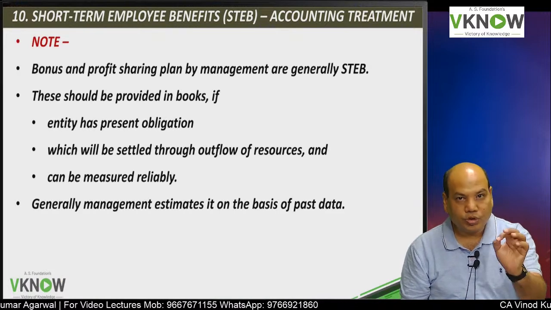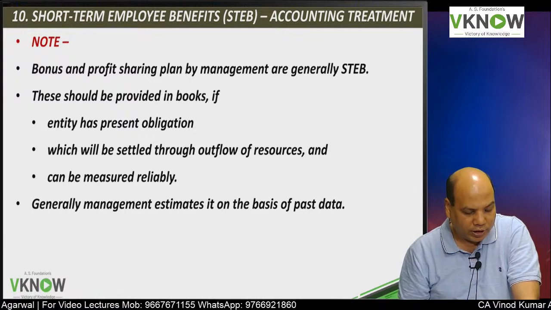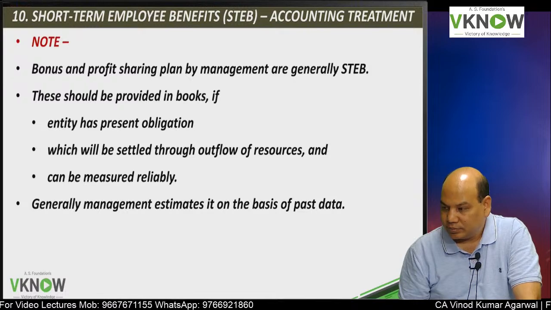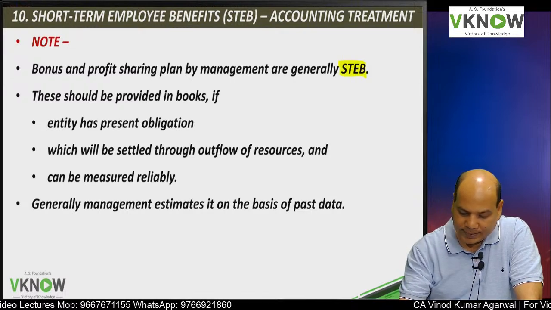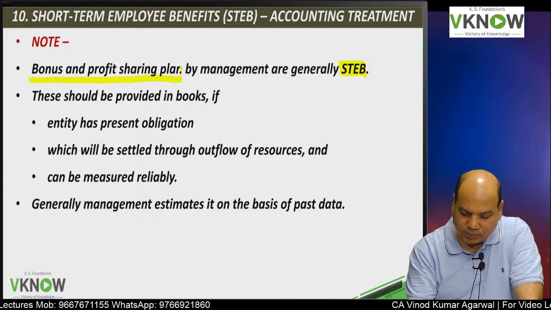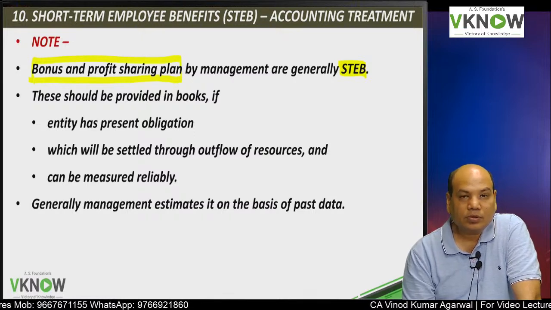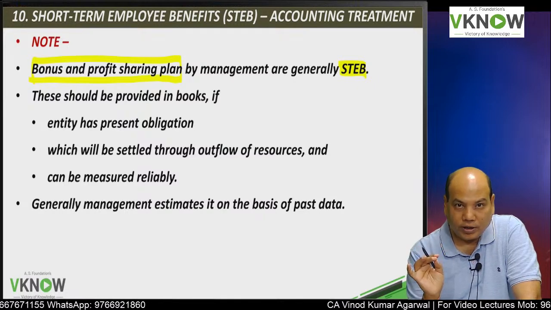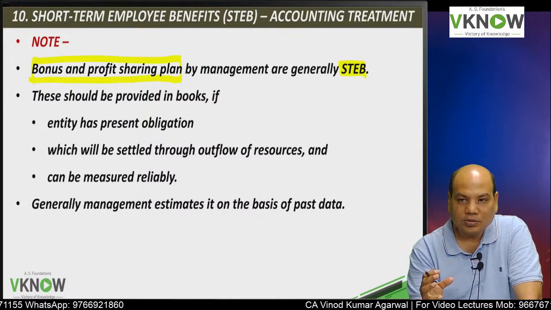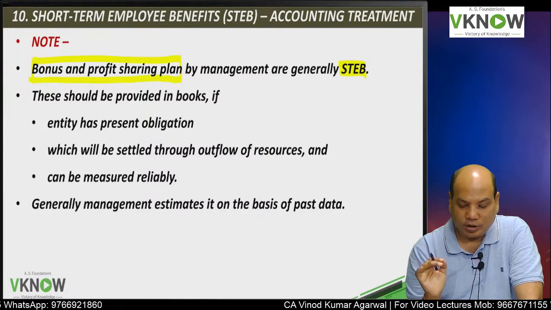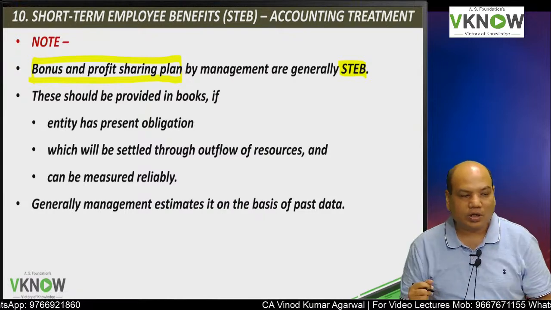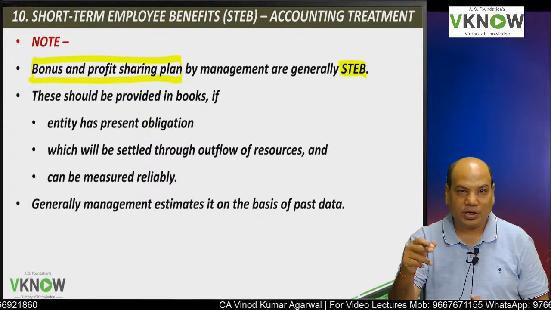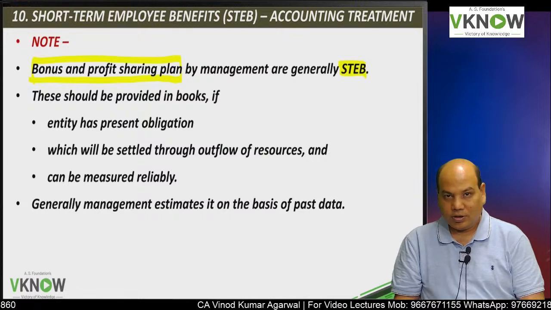Then there are a few notes below this. We are going to read those notes. Note: bonus and profit sharing plans are generally short-term employee benefits. General discussion: bonus and profit sharing plan means the employee is paid a certain percentage of profit as bonus. Work hard, you will get 1% of net profit. So this will motivate the employee to work hard throughout the day, because he knows if the company makes more profit, he'll get some percentage of profit.